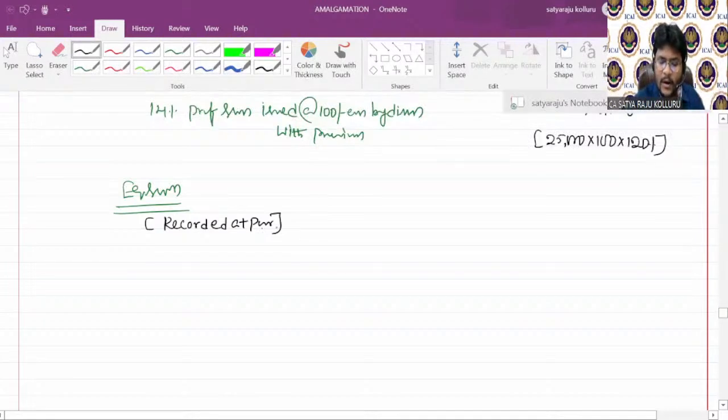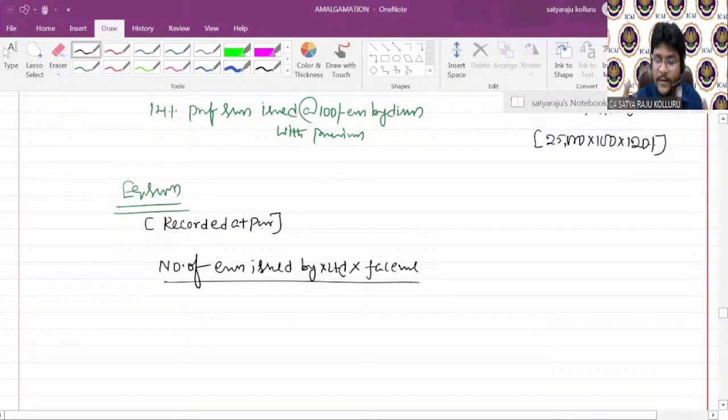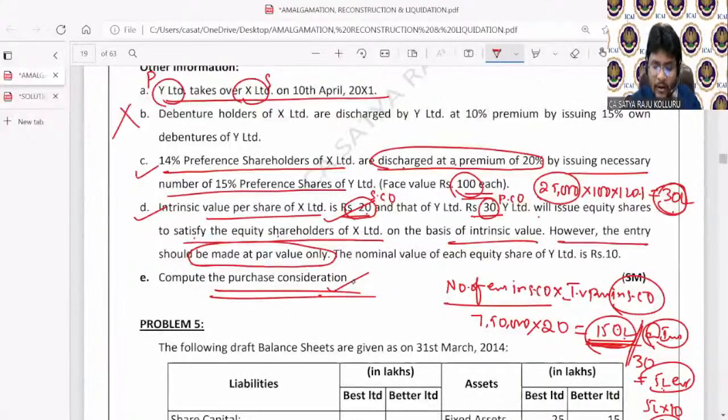Then PC is recorded at par. Then how do you calculate the number of equity shares issued by X Limited into face value is the formula of PC. Now, how to get the number of equity shares issued by X Limited? That is total intrinsic value of the selling company. What is the total intrinsic value of the selling company? Which is 20 rupees per share.